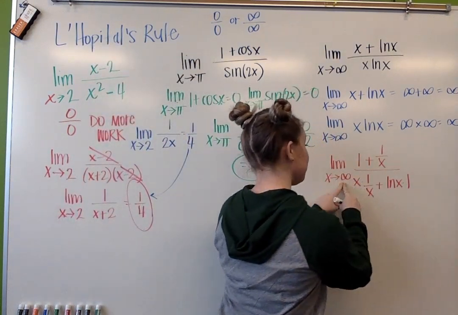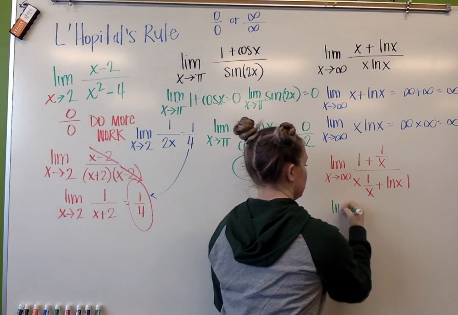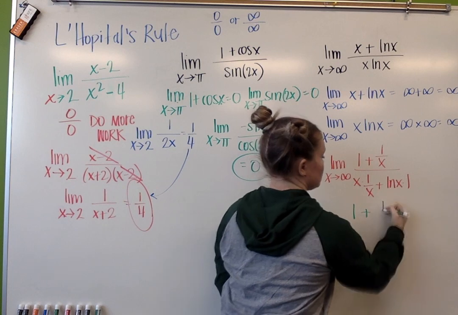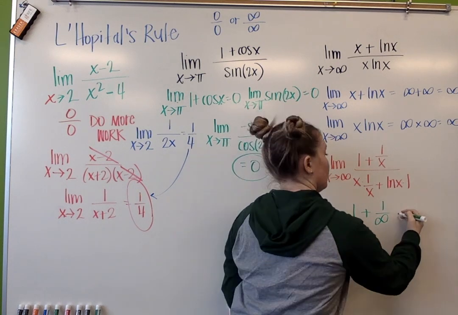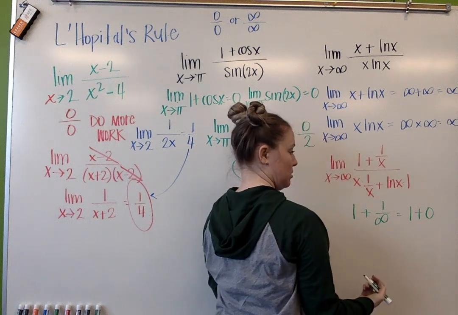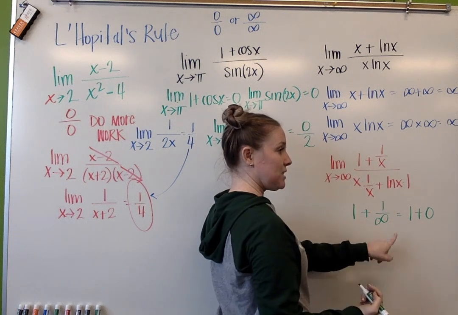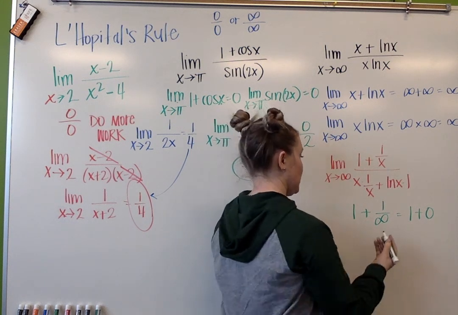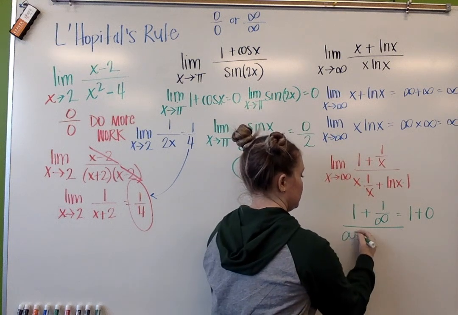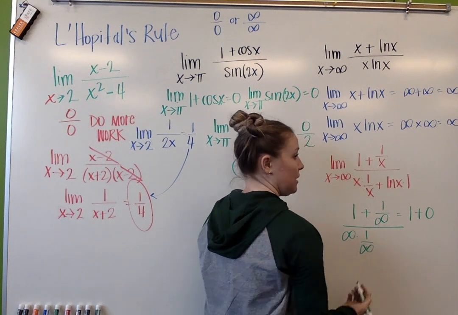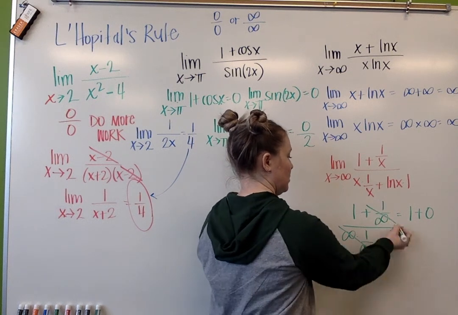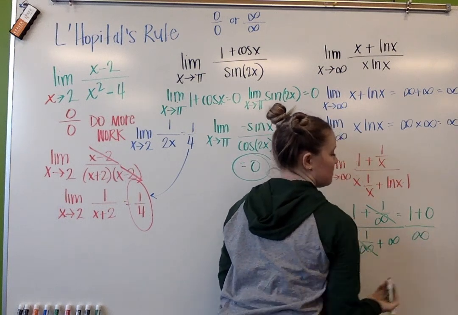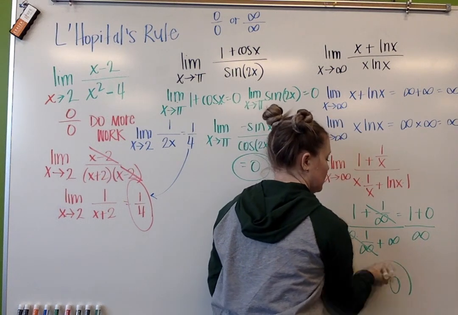Okay, so now I'm ready to plug infinity back in. We're going to have 1 plus 1 over infinity. That's going to give me 1 plus 0. 1 divided by infinity is 0, so 1 plus 0. Infinity times 1 over infinity, well, that's infinity times 0. And then I have infinity here. So we have 1 divided by infinity, which is 0.